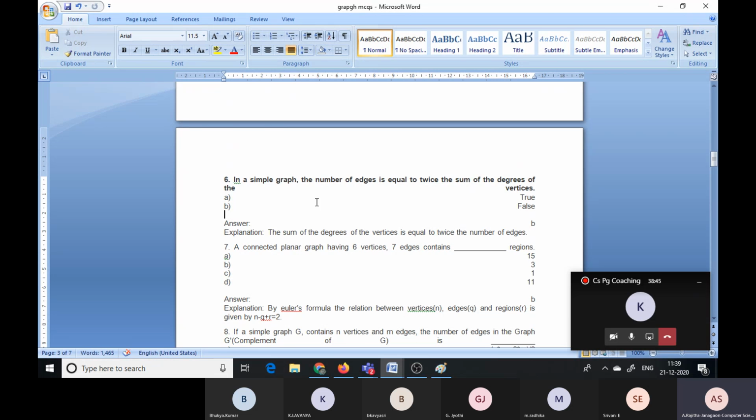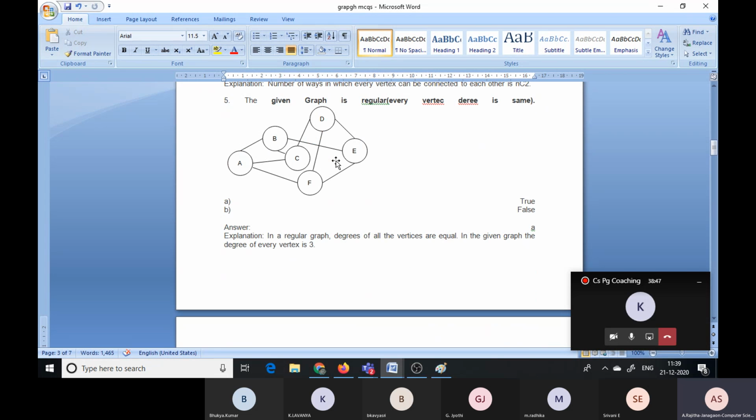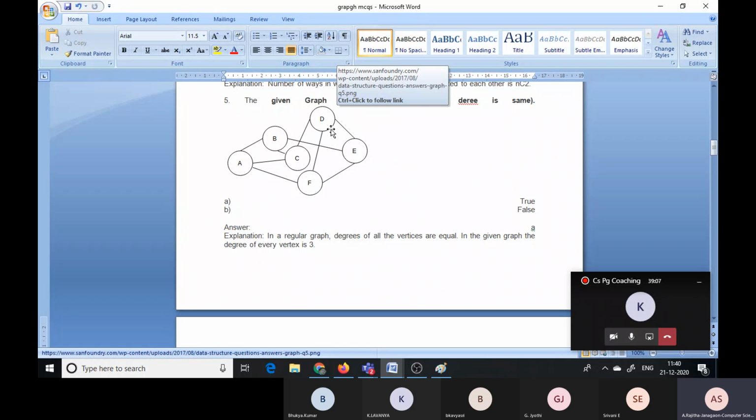But what about the simple graph? There are no self loops. That means it is a regular graph as well as a simple graph, because there are no multiple paths between these two, and no self loops. An edge from a vertex to itself is called a self loop. That means if there is an edge from D to D, that is called a self loop. Since there are no self loops and no multiple edges, it is a simple graph as well as a regular graph.